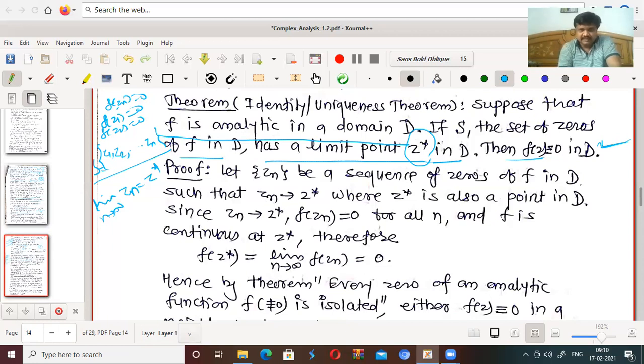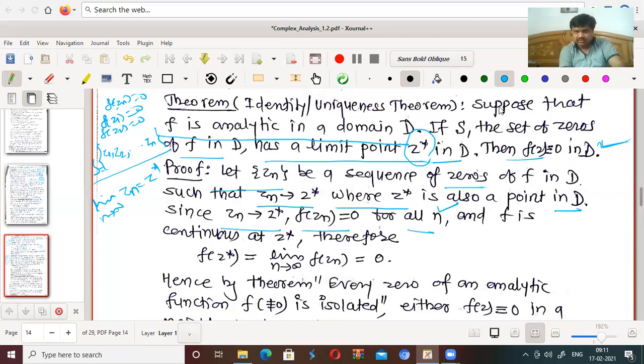Now, let Zn be the sequence of zeros of F in D such that Zn tends to Z star as n tends to infinity, where Z star is also a point in D. What we have to show is that Fz is identically 0 in D. Since Zn are zeros, F of Z1 is 0, F of Z2 is 0, so F of Zn is 0 for all n, and F is continuous at Z star.